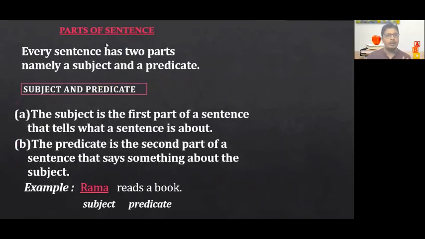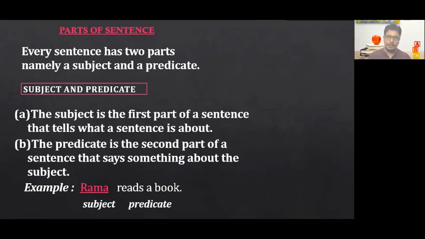Now let's see what parts a sentence is going to have. Every sentence has two parts. Just remember, a sentence is a combination of words which come together and convey a complete meaning. Generally, a sentence is going to have mainly two parts. Every sentence has two parts: one is the subject, the other is the predicate.